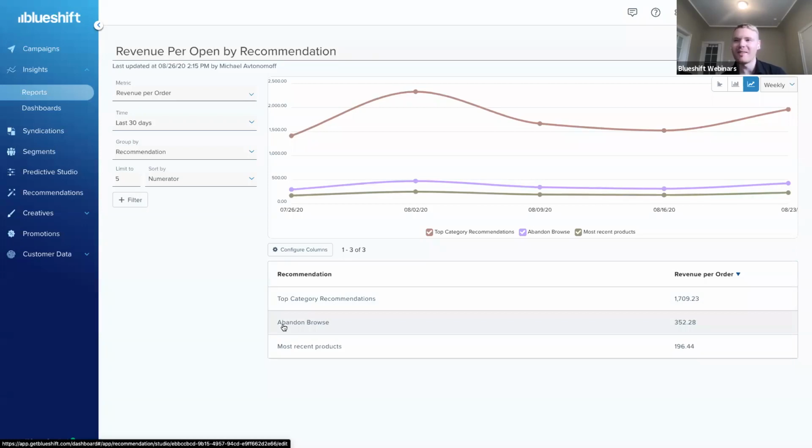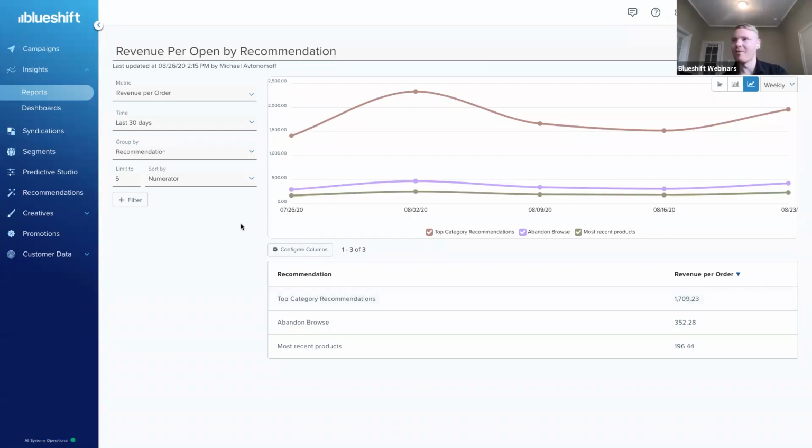I'm looking at their event stream and then saying, well, if Michael's added something to cart and then he didn't finally purchase it, let's make a recommendation for those items, or let's just show him the most recent products that he's browsed. And so the takeaway here, as we can see in this column over on the right-hand side, is that using these machine learning based recommendations were really robust. It's driven a huge multiple in terms of driving revenue or increasing revenue per order relative to these other recommendation schemes. And of course, this can be embedded inside of an A/B test, so we can be very confident in the findings.